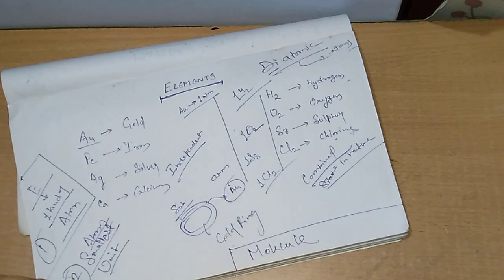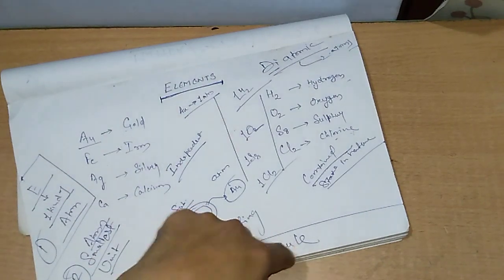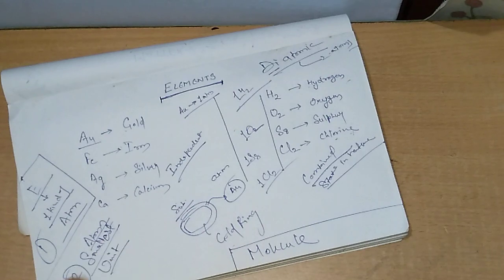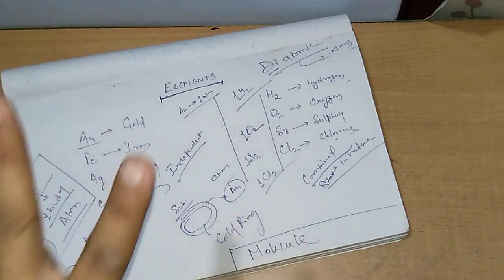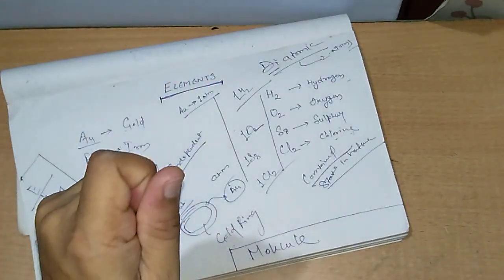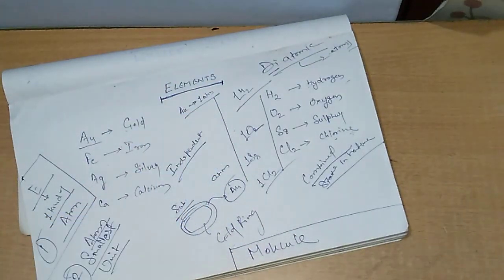So now let us understand the definition of molecule. Basically, a molecule is a group of two or more atoms of the same element or different elements held together by chemical forces, and which is capable of independent existence. Clear?